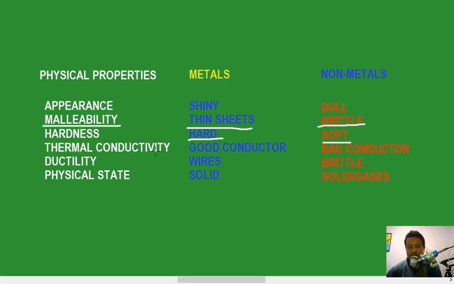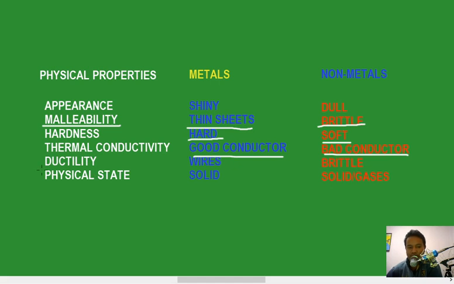It means that metals can conduct heat, so they are called good conductors. Thermal means heat, whereas a non-metal is a bad conductor of heat. Most of the non-metals cannot conduct heat.